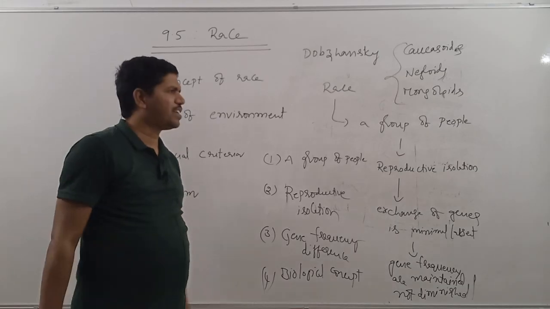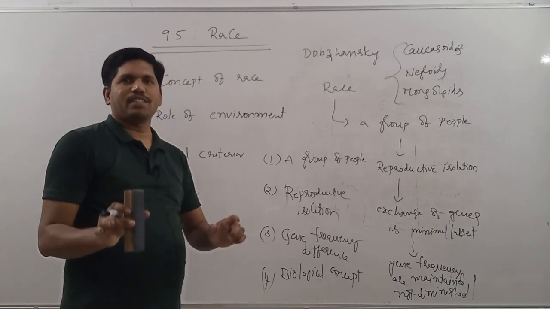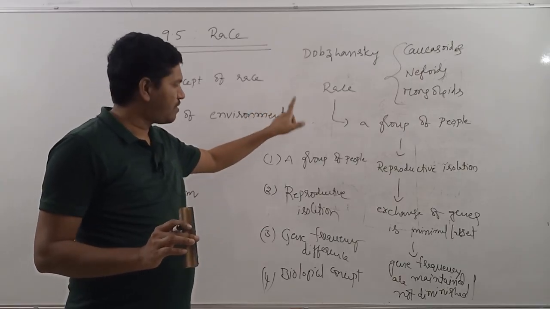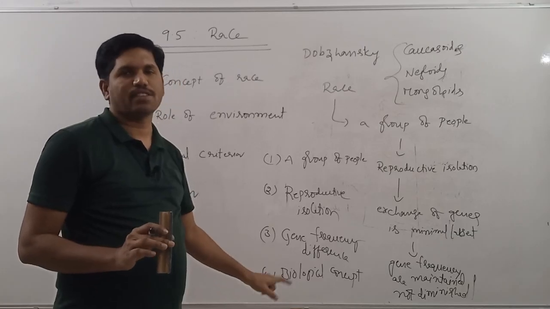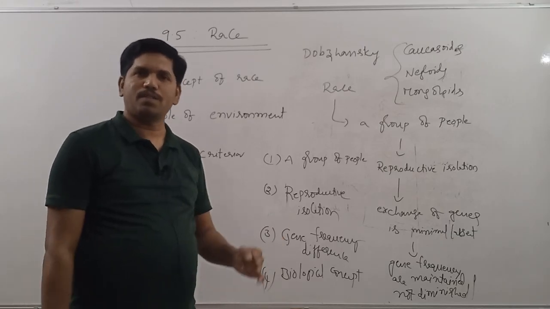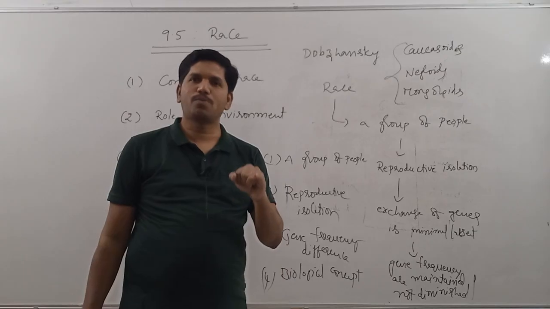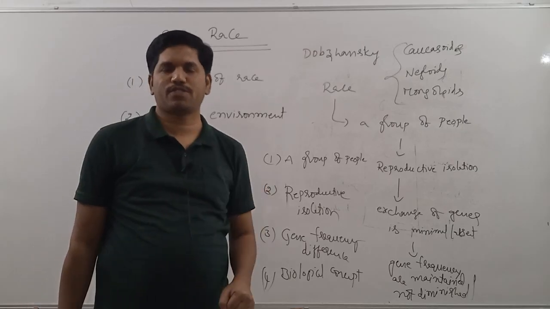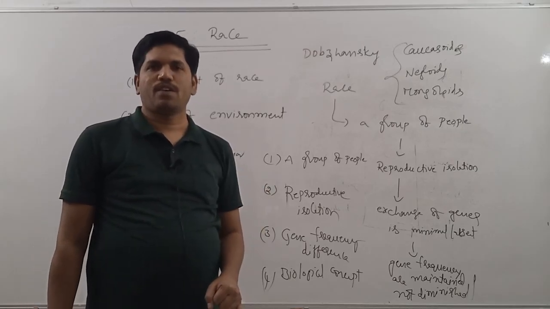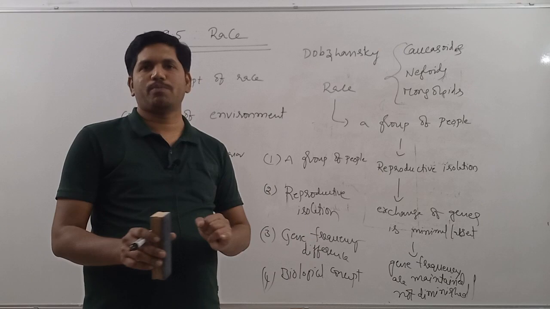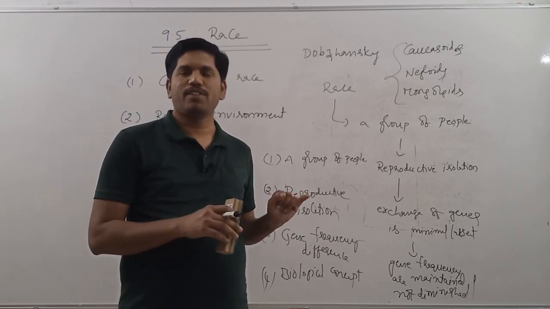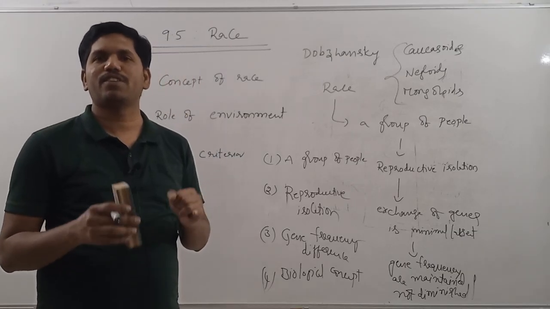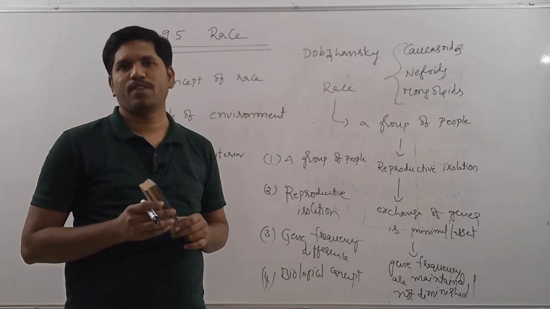Okay, whatever it may be, this is only for your understanding, but for your exam, what is the meaning of race, what is the definition of race, and what are the characteristics of race, they are sufficient. What is the meaning of race? A race is nothing but a group of population characterized by the presence of a set of similar physical characteristics. From the physical anthropology perspective, it can be defined like this: it is nothing but a group of population characterized by the presence of a set of similar genes.